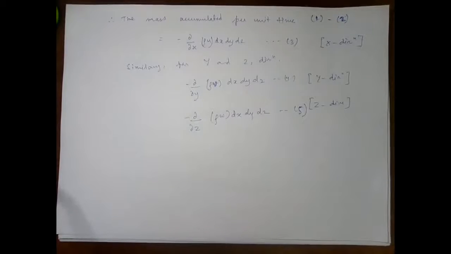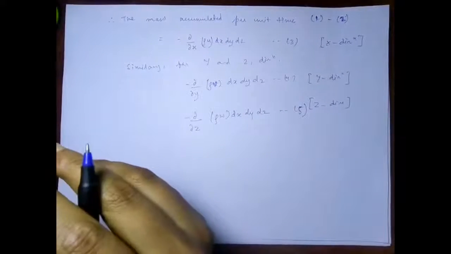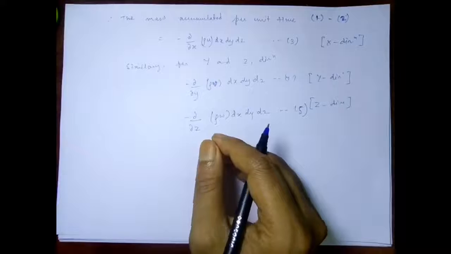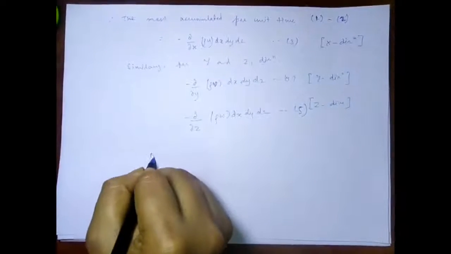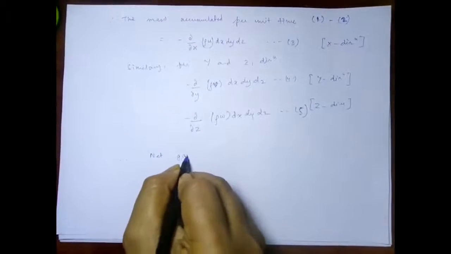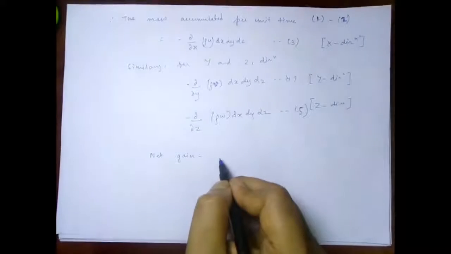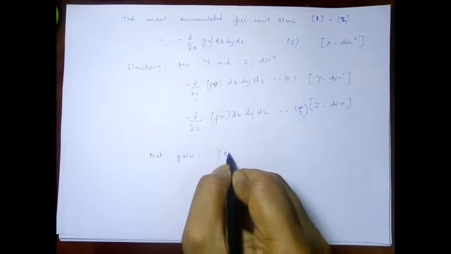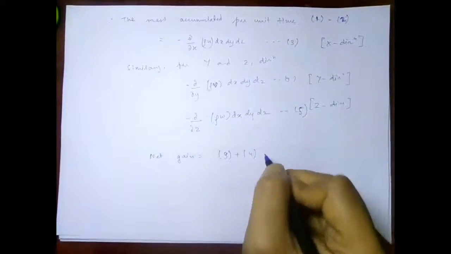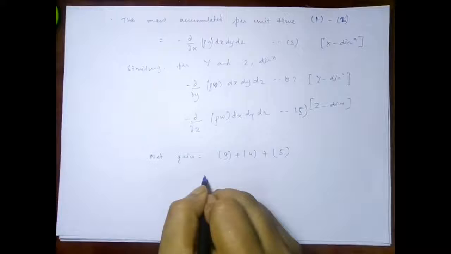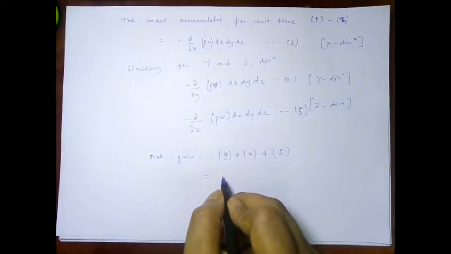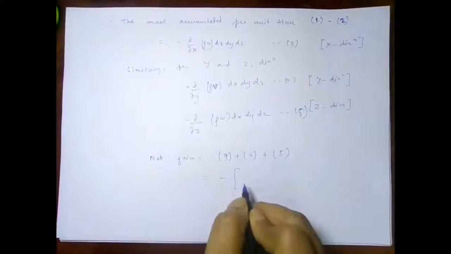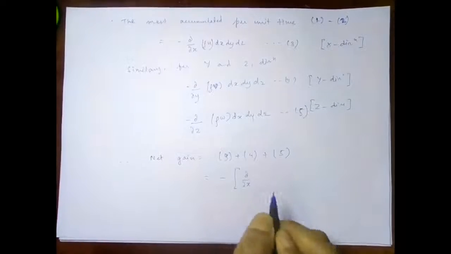Now the net gain will be equal to the sum of all these things, and therefore the net gain will be equal to equation 3 plus equation 4 plus equation 5, and it will be equal to minus.